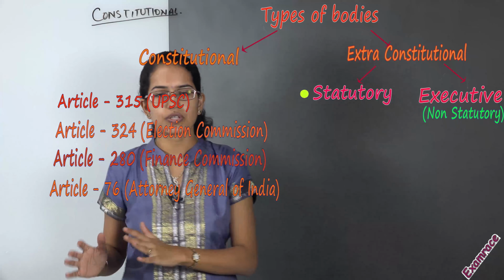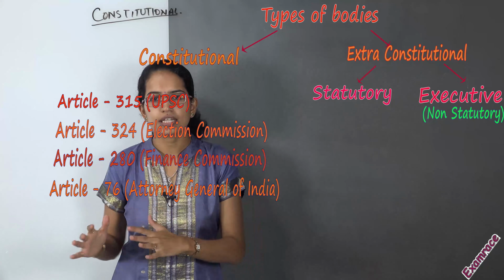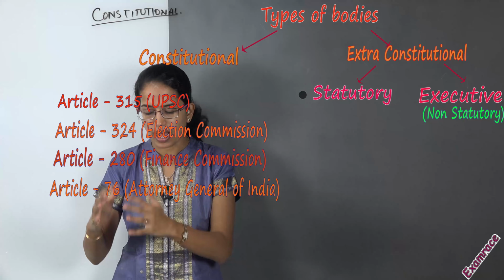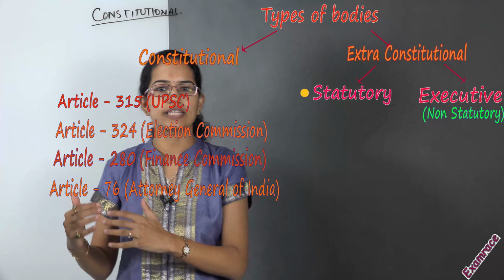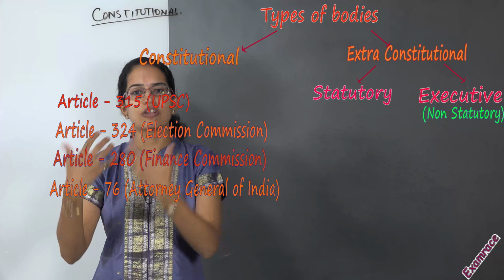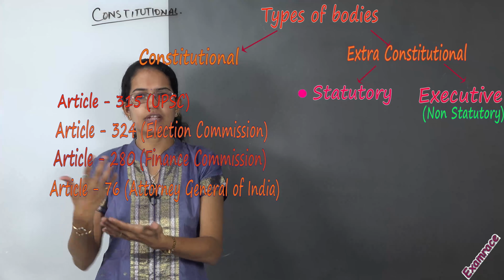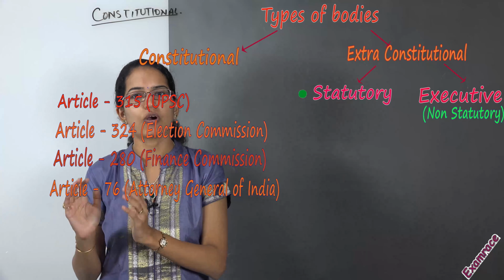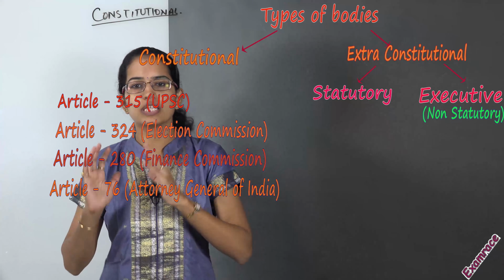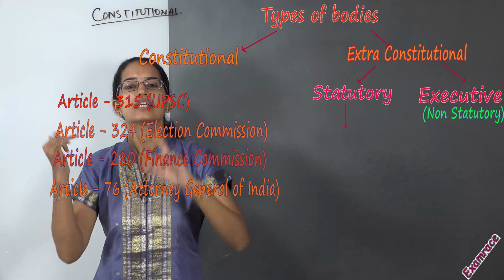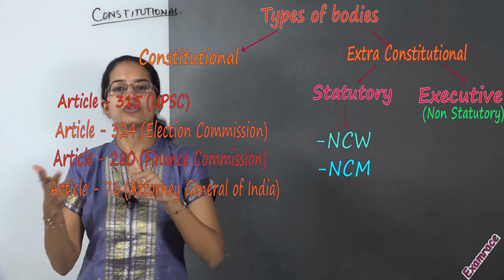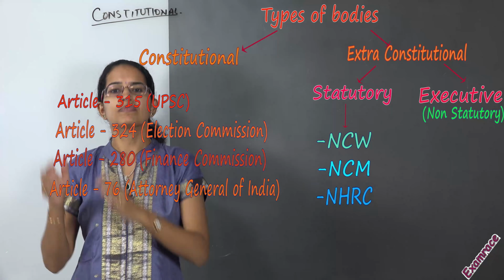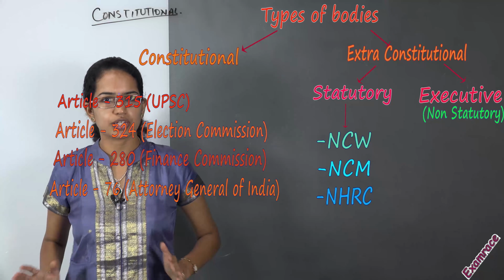When I say statutory, what does it mean? Statutory means that it is being passed or it has been established by an act passed by the parliament, or there are laws in the legislature which have led to the establishment of a statutory body. Now these statutory bodies could be National Commission for Women, National Commission for Minorities, you have National Human Rights Commission. So all these are statutory bodies.